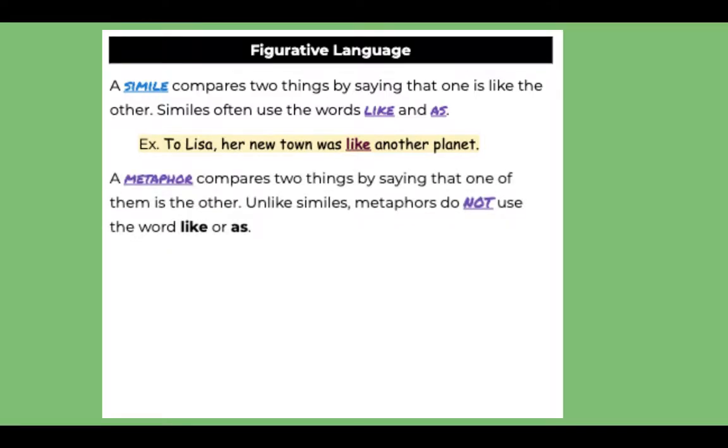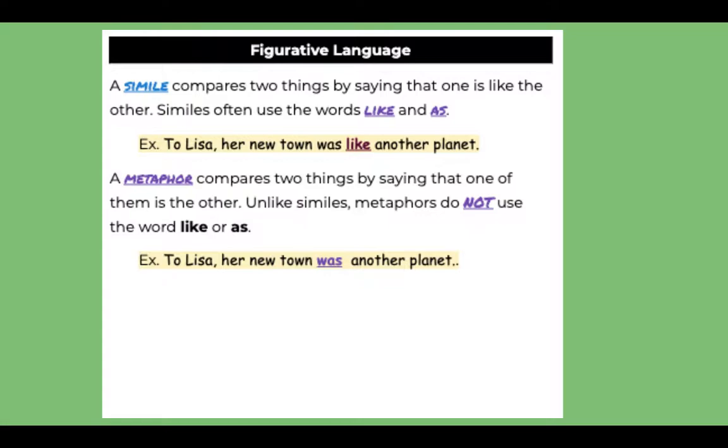Then we have a metaphor, which compares two things by saying that one of them is the other. Keyword is the other. Unlike similes, metaphors do not use the word like or as. So using the same kind of example, to Lisa, her new town was another planet. So it's not saying it's like, it's saying it was actually it.